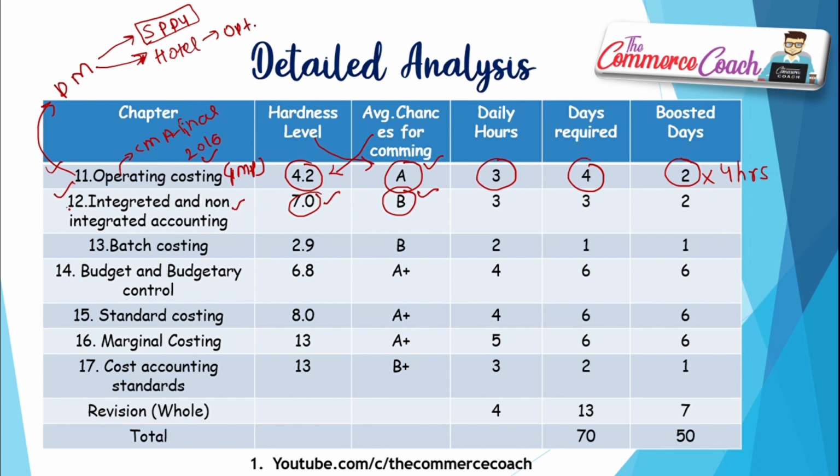It was also asked in the December 19 attempt. Okay, December 19 also it was asked. Hardness level B, nothing much to do with this chapter. Now hardness level is B, average chance is 7. Daily hours required 3, just for mugging up things.